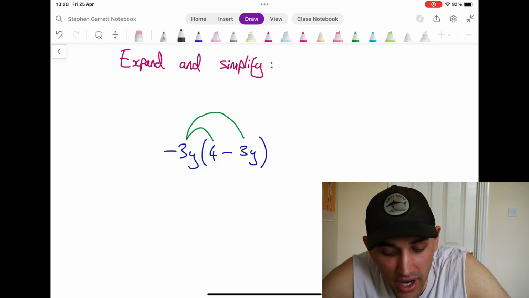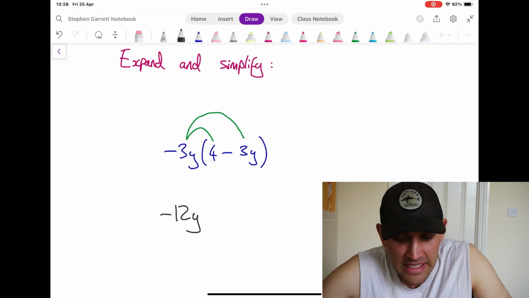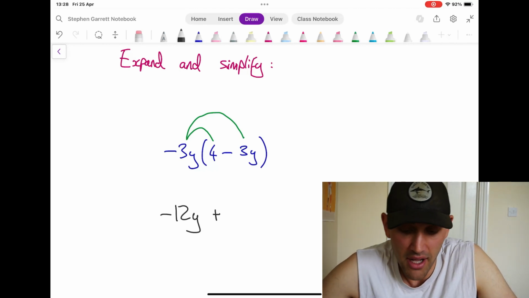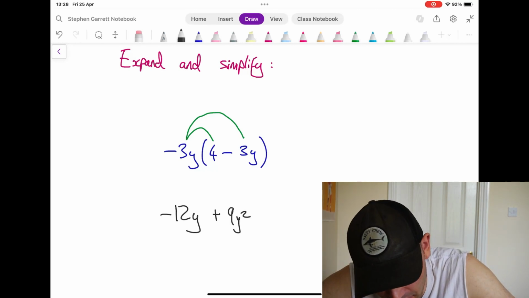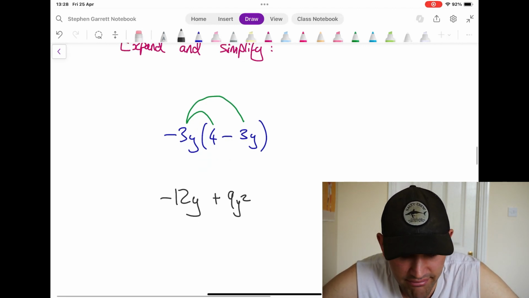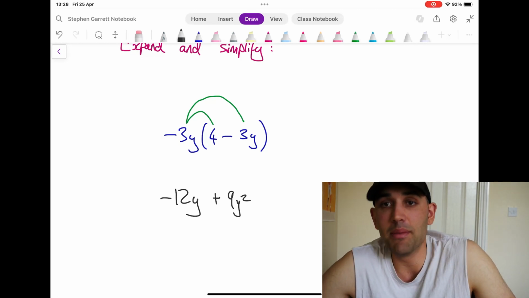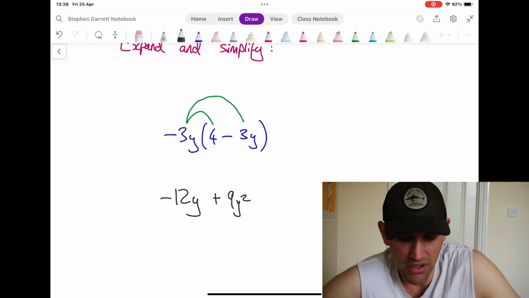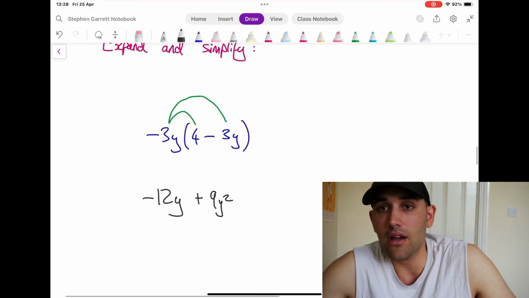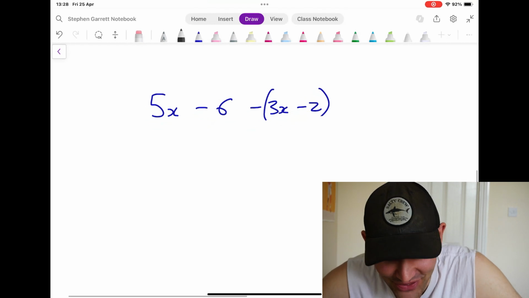So minus 3y is going to be multiplied by 4, so that's going to give us minus 12y. Minus 3y is going to be multiplying minus 3y, so that's going to be giving us plus 9y squared, okay? There's not really much more you can do to simplify that. I mean, it's an expression, it's not an equation, so we're not looking to solve it or anything. So there you go, firework method. And we're going to do some more of that. Okay, here we go.